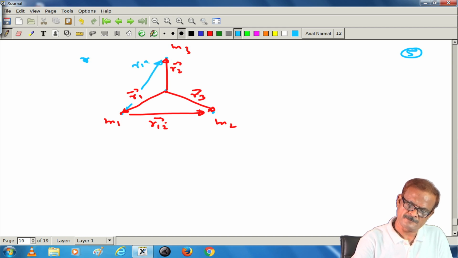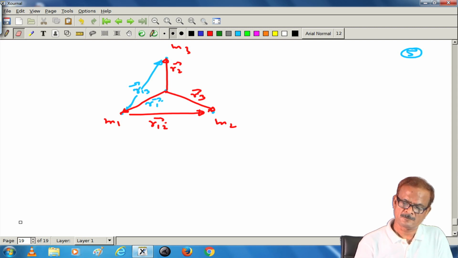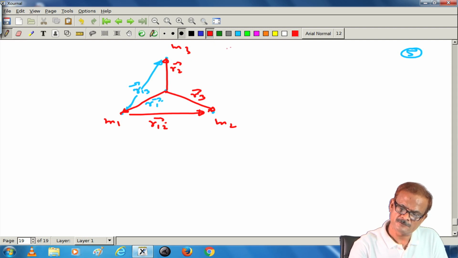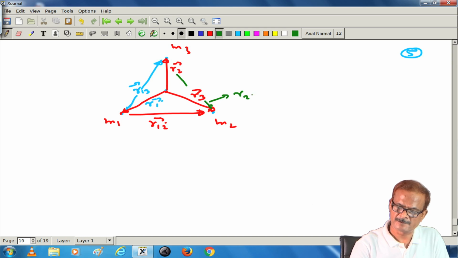This is r13. The same way r23 can be shown, going from here to here. This green one I am showing as r23.